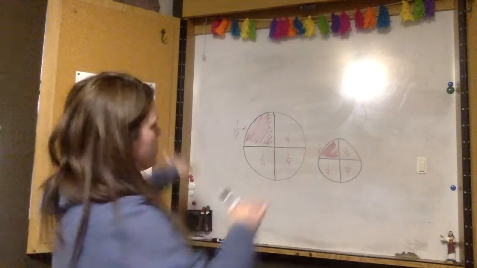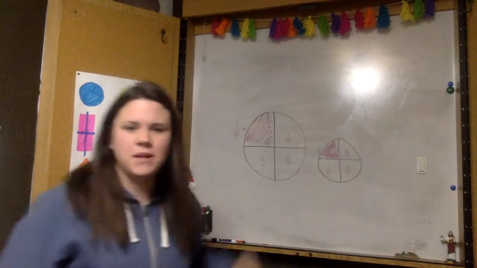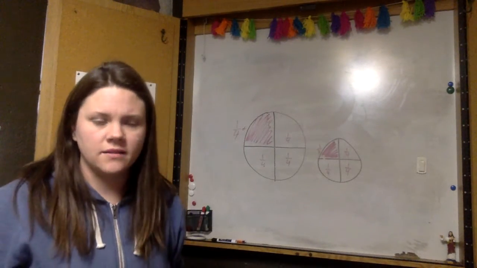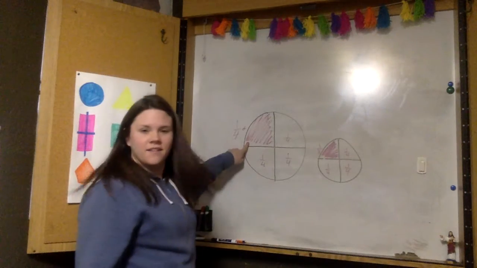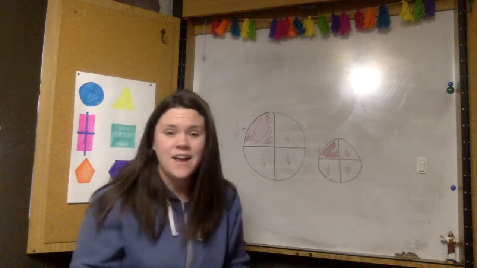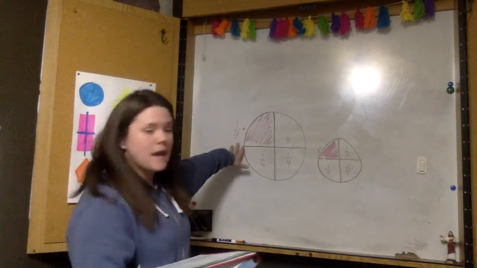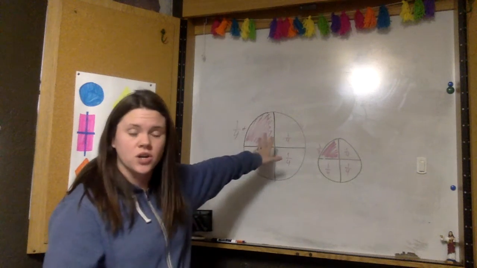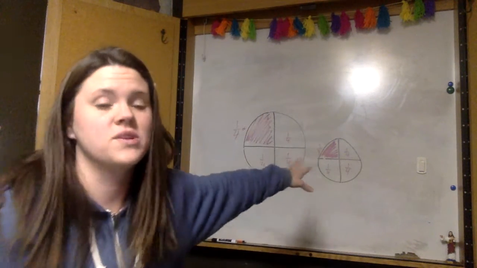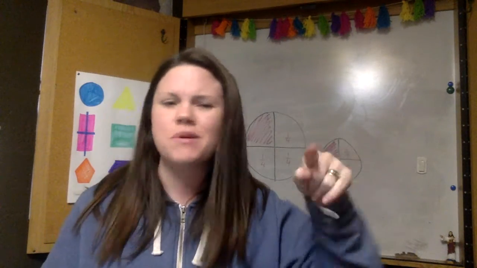If I broke this up and Jacob ate this pizza and Ryan ate this pizza, who ate more pizza? Jacob, that's right. So no, they did not eat the same amount. This boy ate more because his pizza was larger. So his equal share was larger. Whew, that was tricky. They were trying to trick us, but you are too smart.